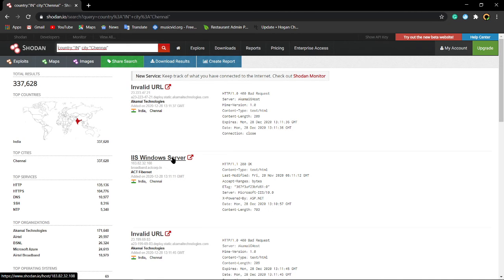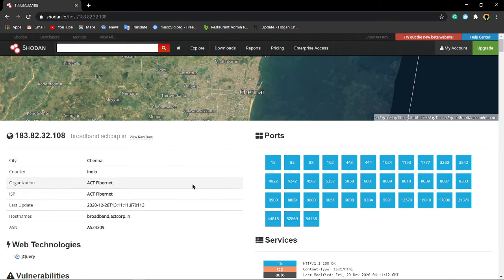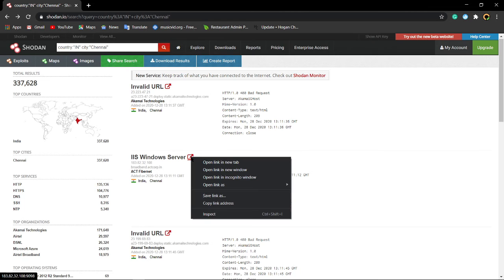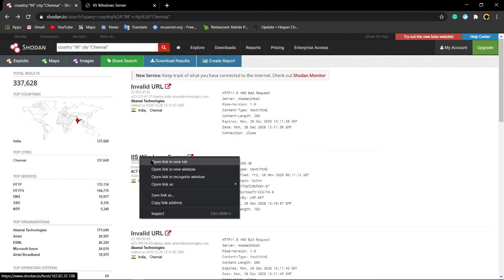So let me check what this IIS Windows Server is. Okay, it is located in Chennai. If you click on that IP address, it shows that IIS Windows Server, and it will show you more information about it. If you click on this particular icon, the link tab, it will link directly to that Windows server. Yeah, it is a working server. It is a private server, but we are getting access to that private server. This is also considered to be a vulnerability. I'll explain what that is. Let me open this too.